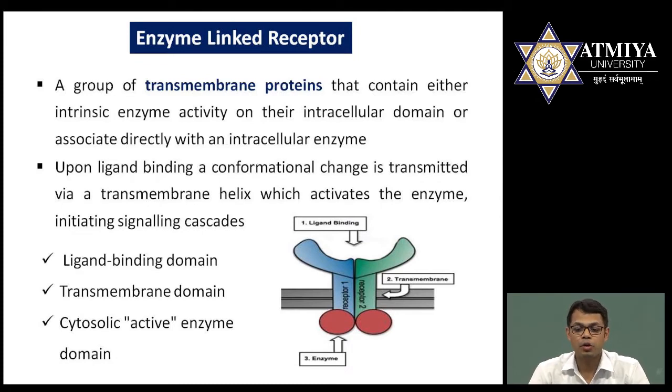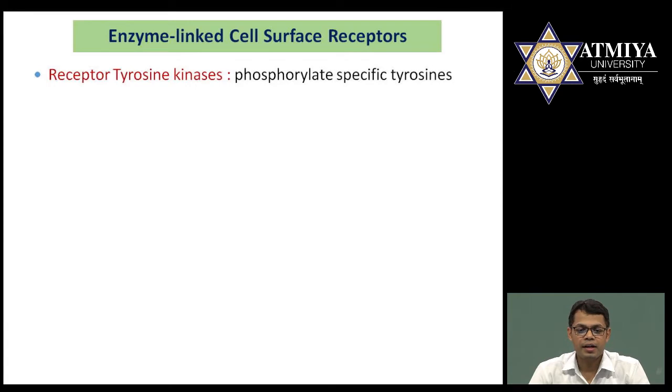In this diagram, you can see that when ligand binds to the receptor, the transmembrane region which passes through the plasma membrane undergoes certain changes, and in the intracellular domain, enzymes will be present. These enzymes become activated, and after the cytosolic activation of this enzyme, further transduction of the molecules will occur. Let's see one by one different types of receptor.